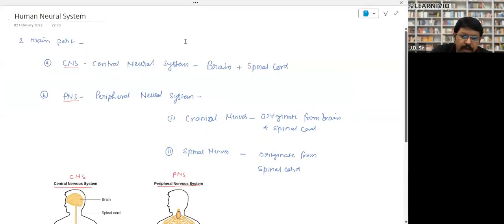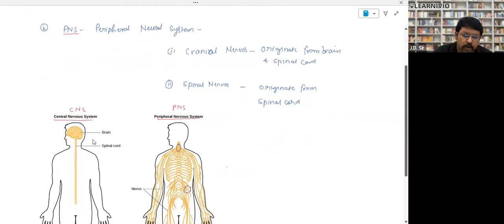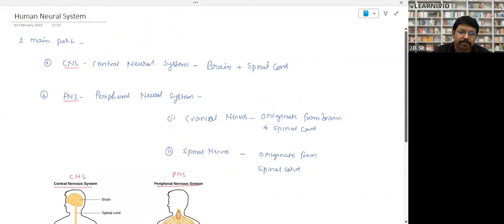The human neural system is divided into two main parts: central nervous system and peripheral nervous system. In short, we call them CNS and PNS. In the central nervous system, there are two things: brain and spinal cord. Look, so this is the brain and spinal cord. Inside our backbone, there is a hole or column-like structure, and inside there are neurons, and we call it the spinal cord, right? So that is the main data cable of our body, the central cable. So in the central nervous system, brain and spinal cord.